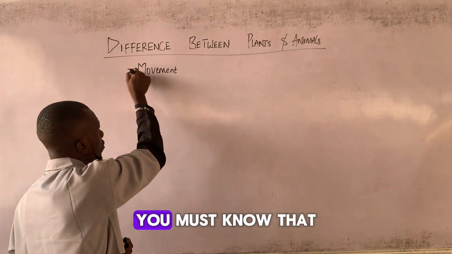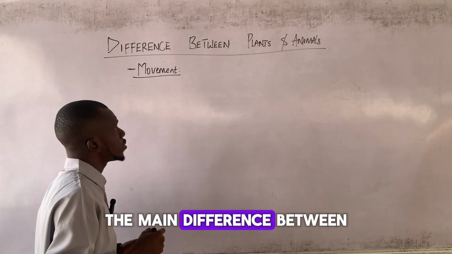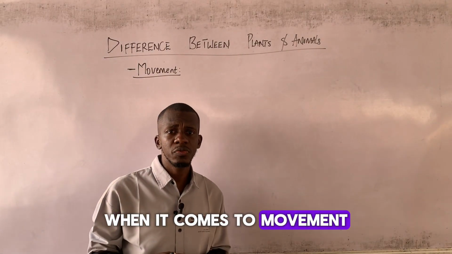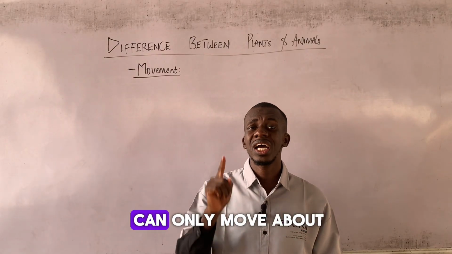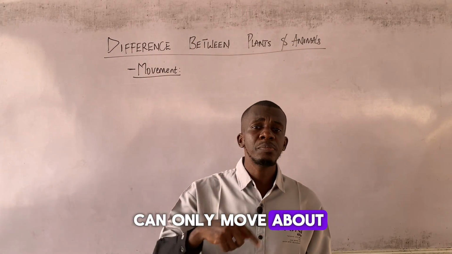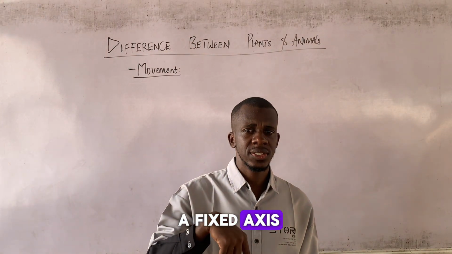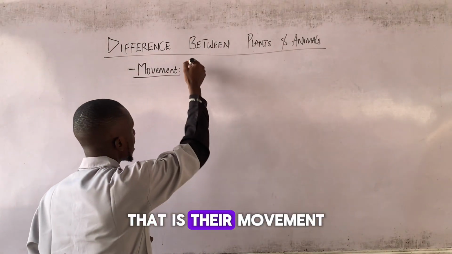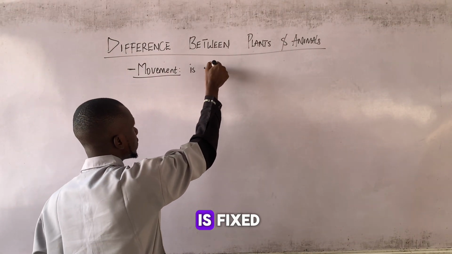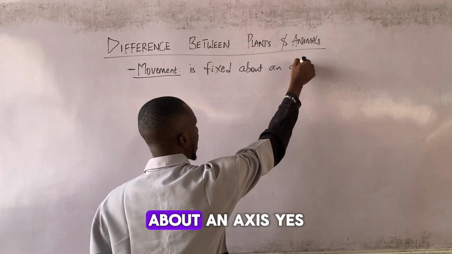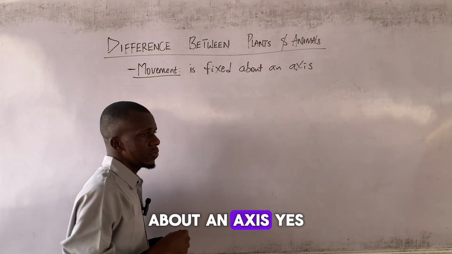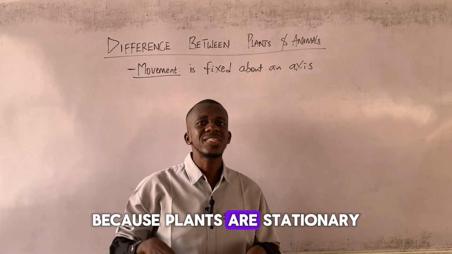Now, in the area of movement, you must know that the main difference between plants and animals is that plants can only move about a fixed axis. Because plants are stationary.